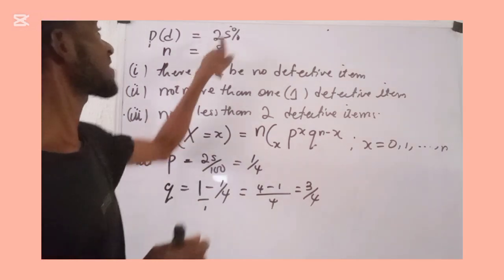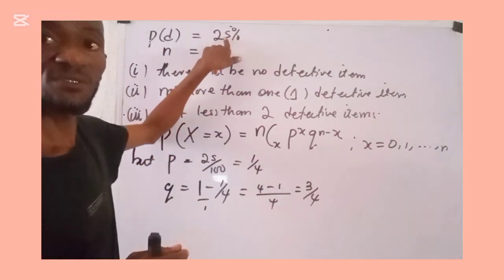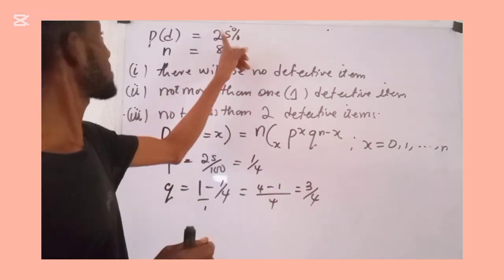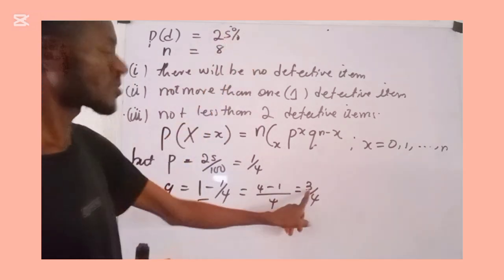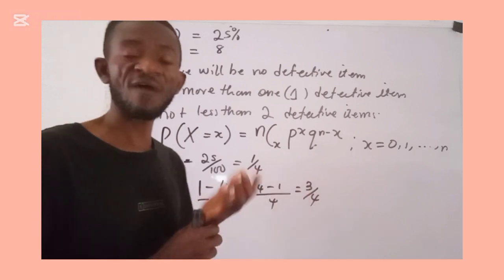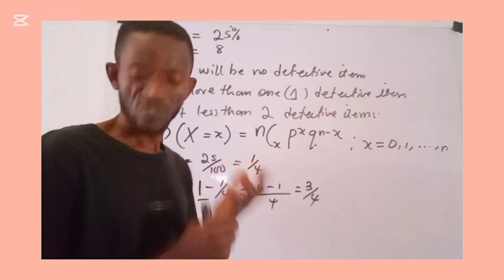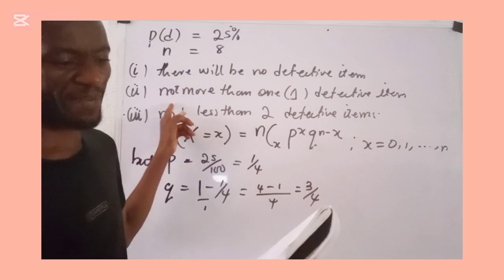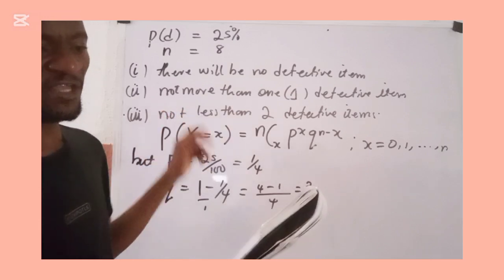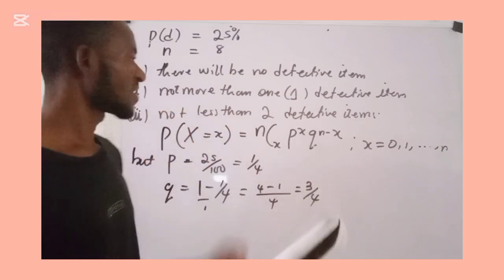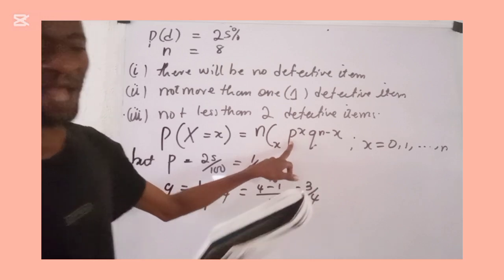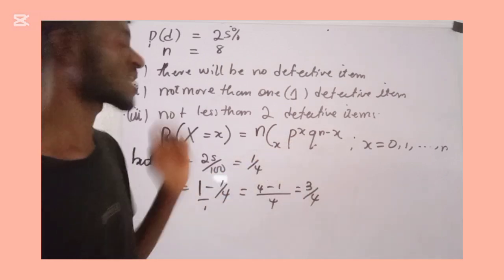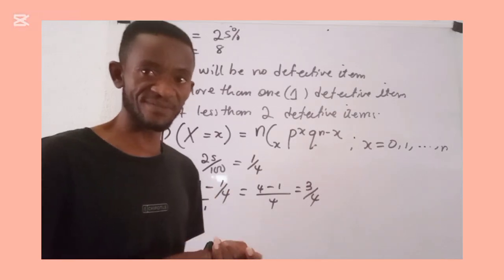So probability of defective is this. And probability of non-defective is what? Is 3 over 4. In this case, like I've already said, our interest now is on the probability of a non-defective. And then we are saying that this p now is talking about what? Probability of a defective, because that's where the interest is.